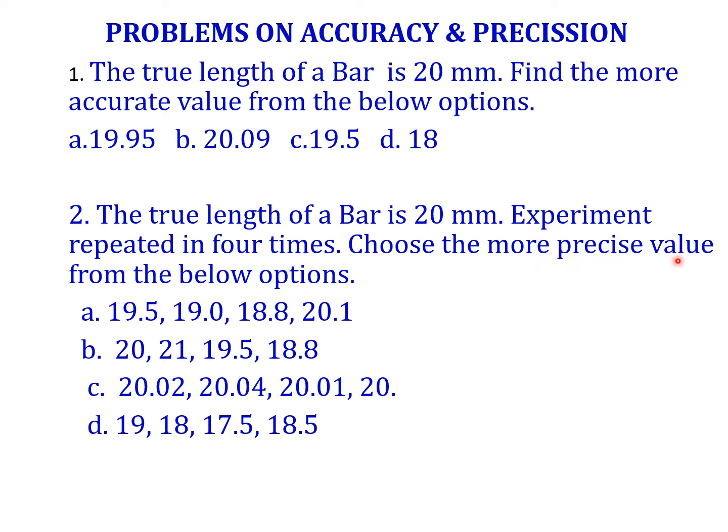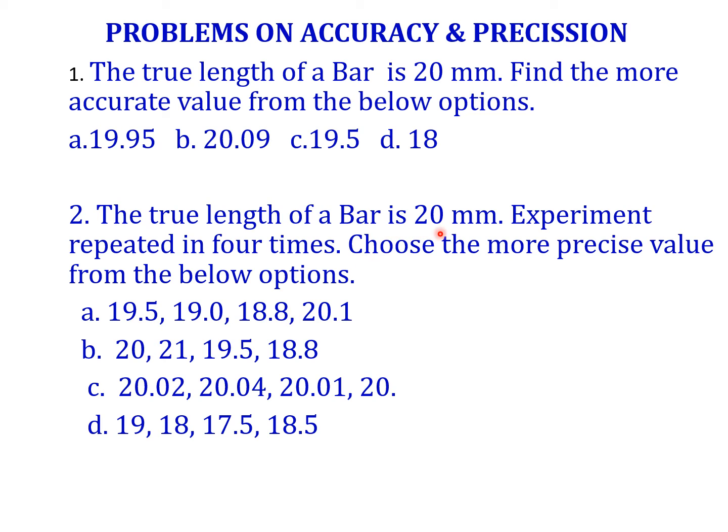We have to choose the more precise value from the below options. We have to select the highly precise values. So first of all, what is meant by precision? Precision means whenever you repeat the experiment, every time you get very close values. Sometimes we can get the same values 4 or 5 times. That is called a highly precise instrument.